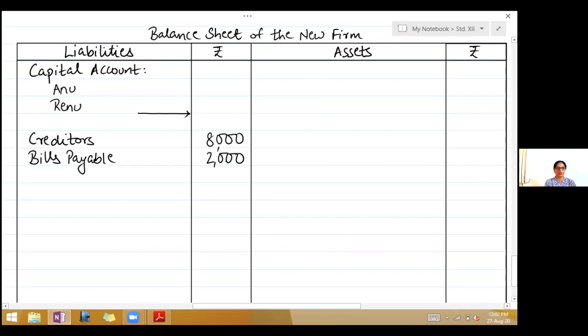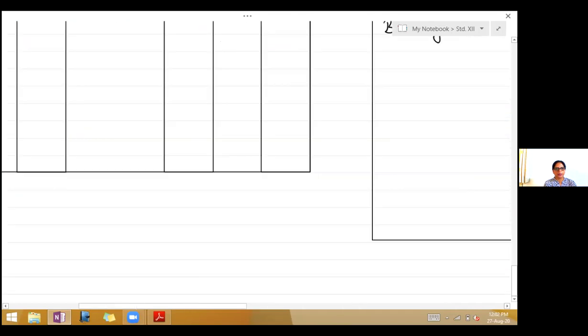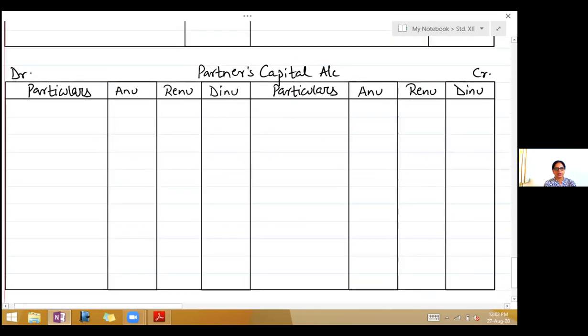So general reserve we will distribute to the partners in profit sharing ratio. Leave the first line. Second line, write by general reserve. It is 5,000 divided in the ratio of 2:2:1. So the share of each will be 2,000, 2,000, 1,000.